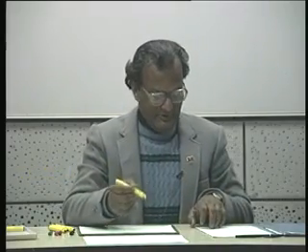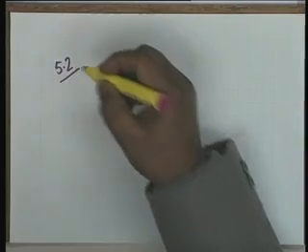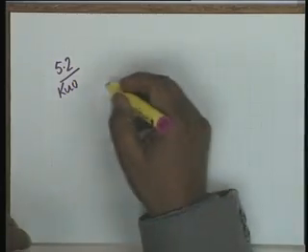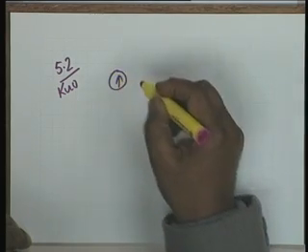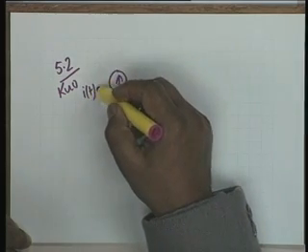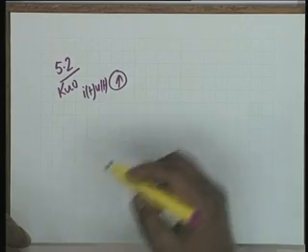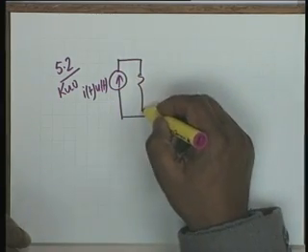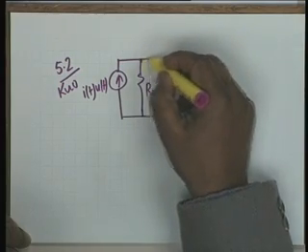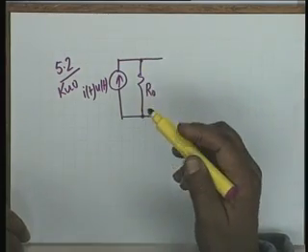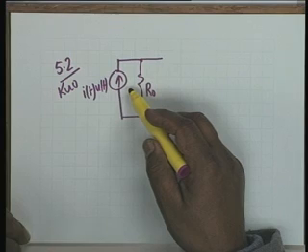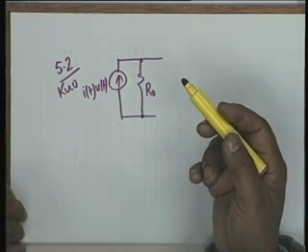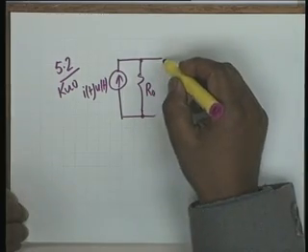Let us take an example of a node equation, and this example is 5.2 in Kuo. And this example is like this. We have a current source IT UT, a unit step current source, then you have a resistance R0 which possibly could be the internal resistance of the current source. It could be a non-ideal source. R0 could represent the internal resistance of the current source.